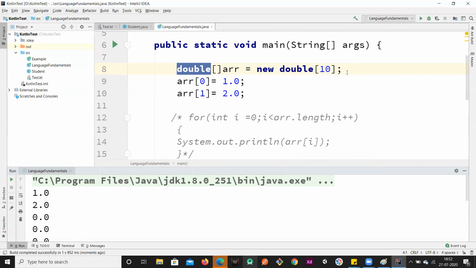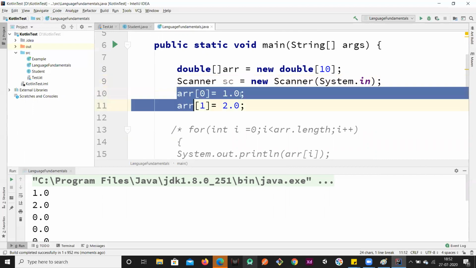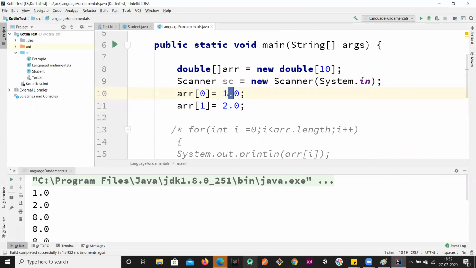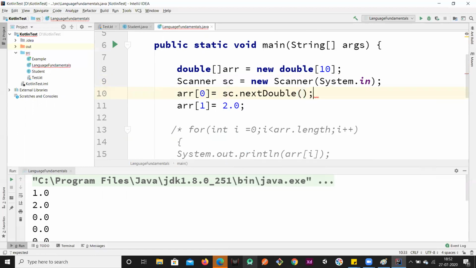So here also, instead of doing this, if you wanted to take user input, Scanner sc equal to new Scanner(System.in), and then I can directly use sc.nextDouble(). Since our data type is expecting a double value, we just have to use nextDouble.